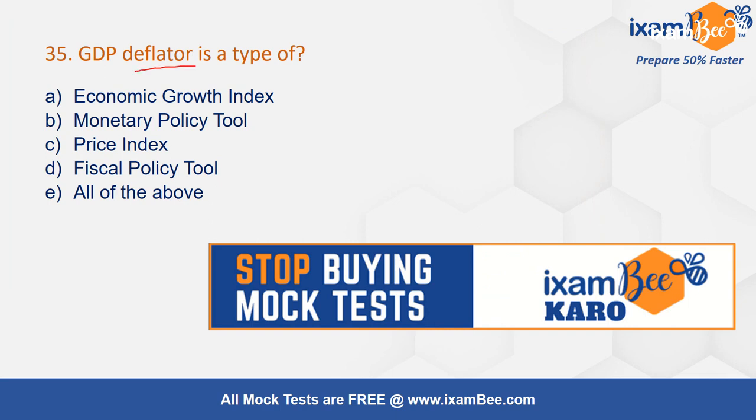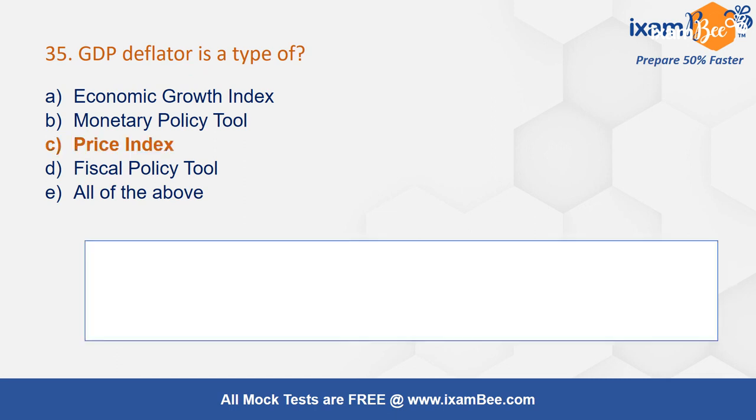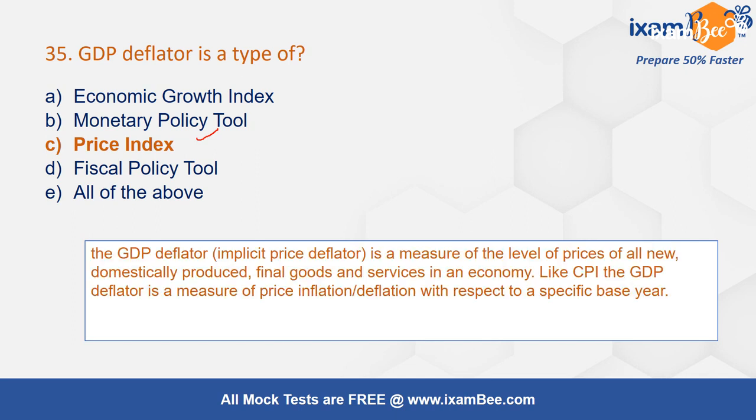GDP deflator, a theoretical question. You shall know this type of thing when you are reading from the book. It is a type of price index. GDP deflator measures the level of prices of all new domestically produced final goods and services in the economy. Like CPI, the GDP deflator is a measure of price inflation or deflation with respect to a specific base year. If you see the formula, you will appreciate it better.